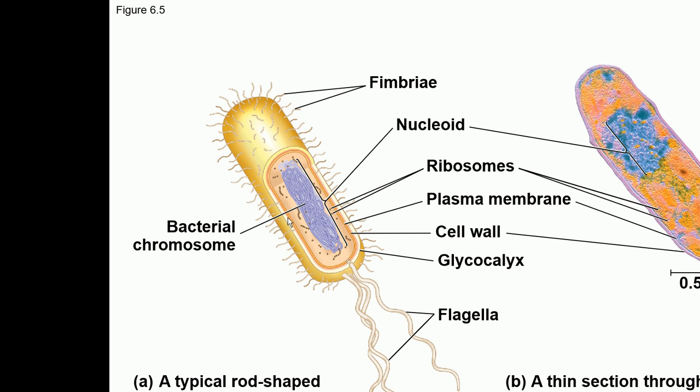Bacteria have a flagellum which helps them in movement. Around the surface of the bacteria, you can see short appendages called fimbriae. Fimbriae basically help in the attachment of bacteria to the cells of the host. So this is the basic structure of the bacterial cell, which is a prokaryotic cell.